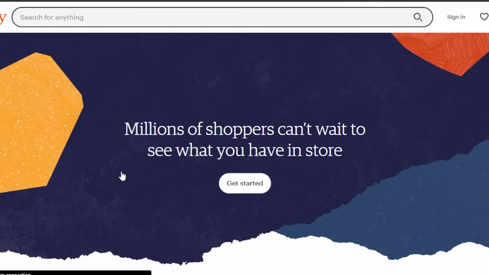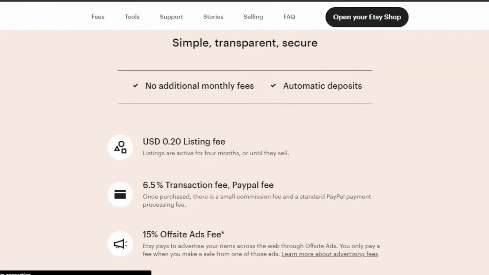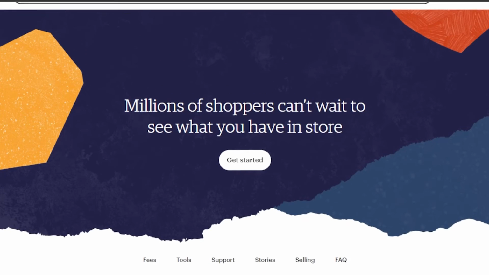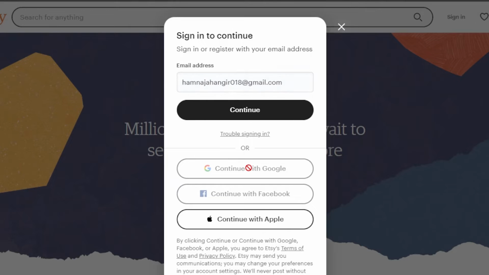On Etsy, the marketplace is huge if we compare it to Shopify and BigCartel. Especially Etsy has millions of different shoppers because it is like AliExpress or Amazon. People come here to find the products. There are different products that are always trending on Etsy, and we will be able to sell them. Creating a store on Etsy is really easy. You can just now click on open my store. You can click on get started, and it will allow you to create your store.